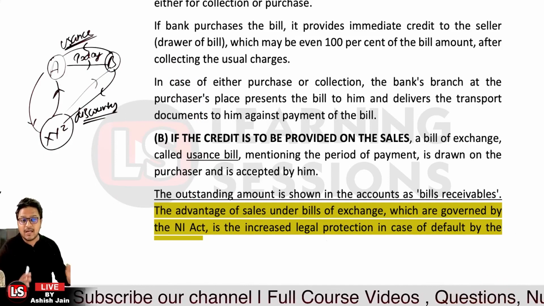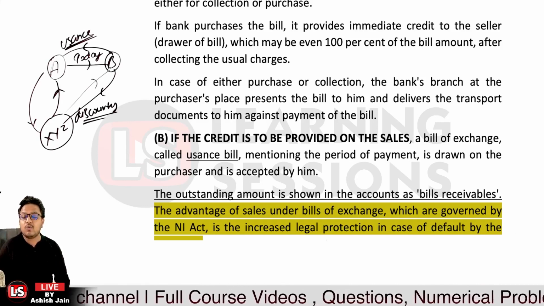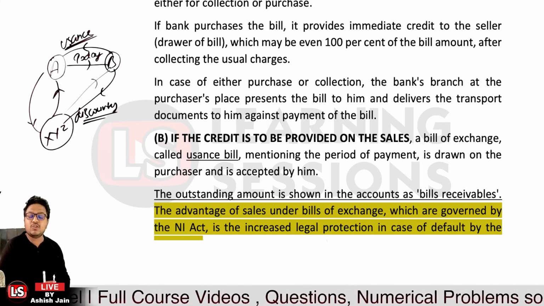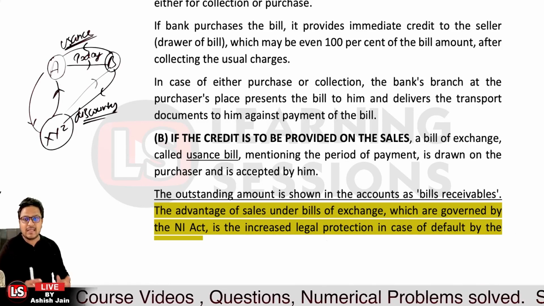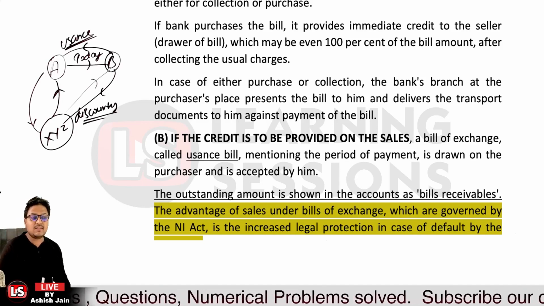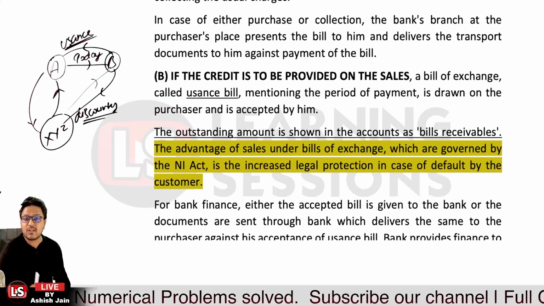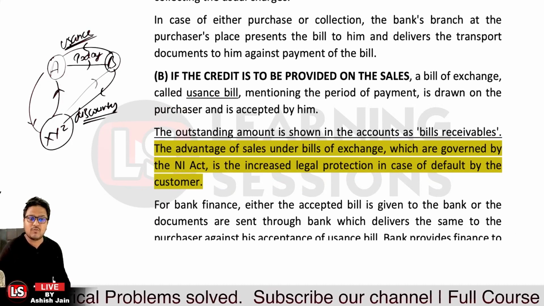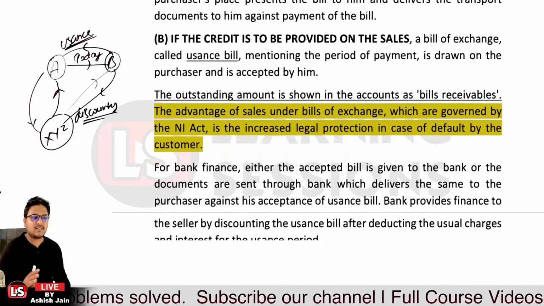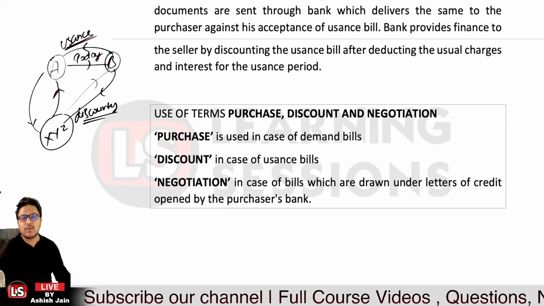Now the advantage of sales under the bill of exchange is that it is governed under the Negotiable Instruments Act, and there is increased legal protection to the seller of the goods in case of default by the buyer. In case there is a default by the buyer, A will have better legal protection. So that is the thing related to it. Now let's understand the terms which are used here. Like I told you, there are three terms.